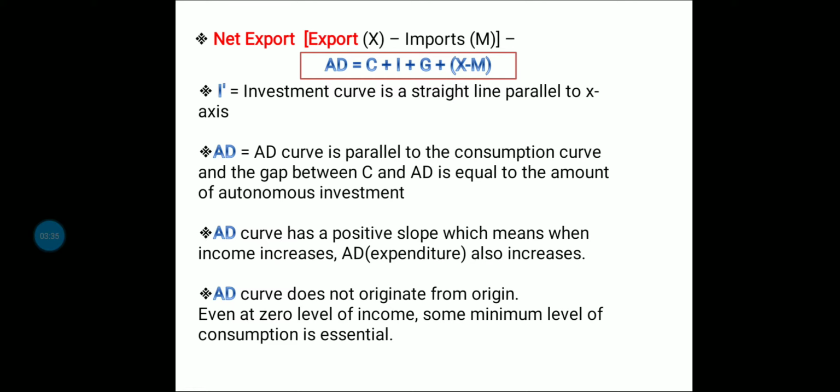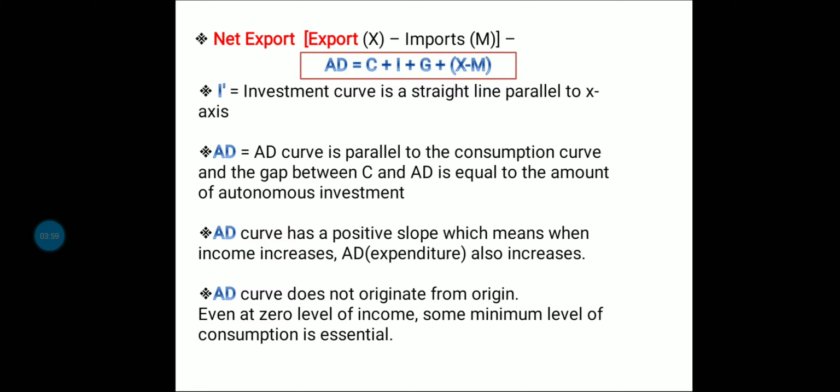Then the I or investment curve becomes horizontal, parallel to the OX axis, which means investment is autonomous and independent of the level of income. However, I bar or I prime undergoes periodic fluctuations.